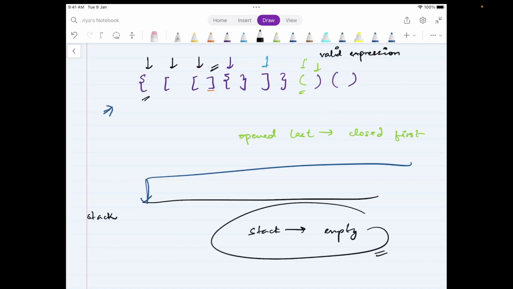That is when we can simply conclude that the expression was valid. If there is anything left in the stack, or if at any point while iterating I couldn't find a relevant pair, then I can simply say that the expression is completely invalid. Okay, so this is how you do the question valid parentheses.